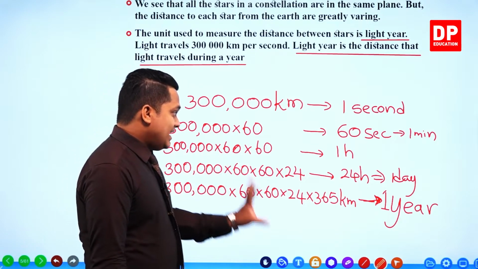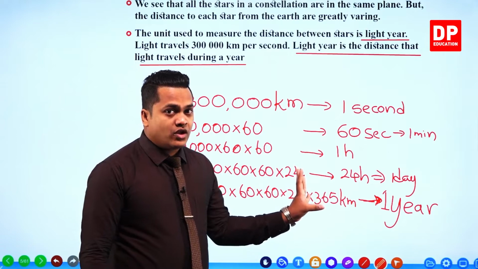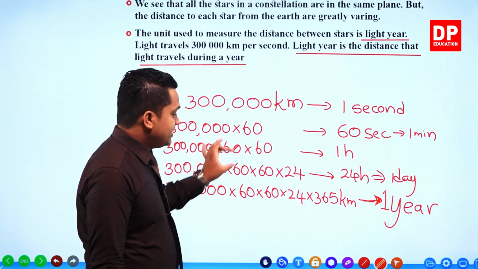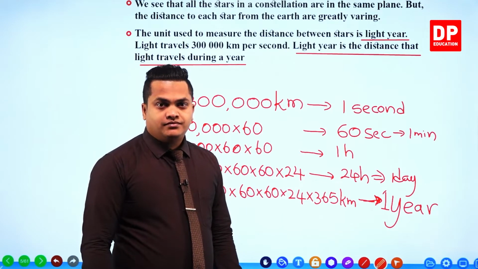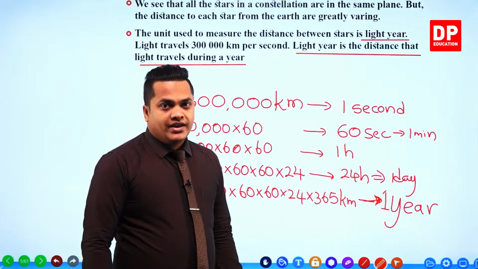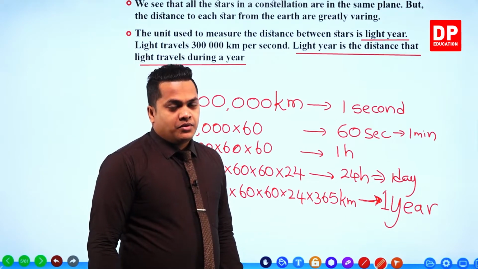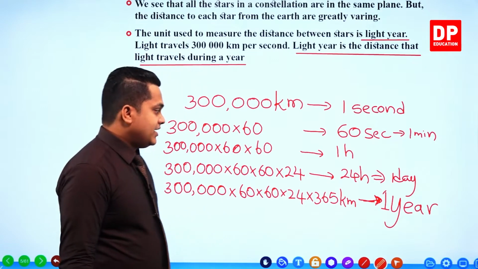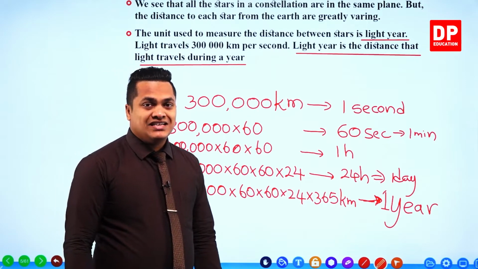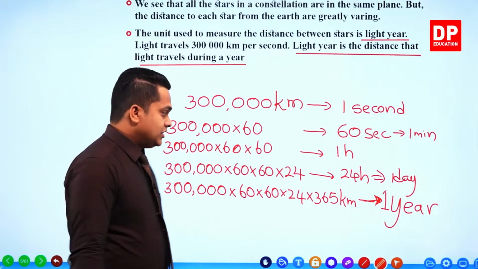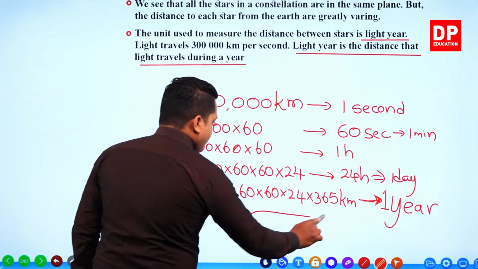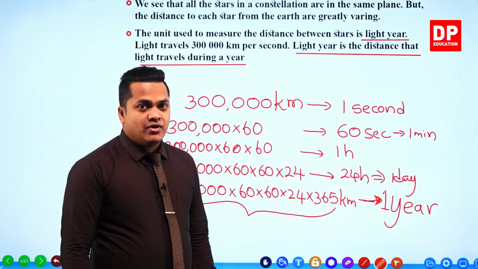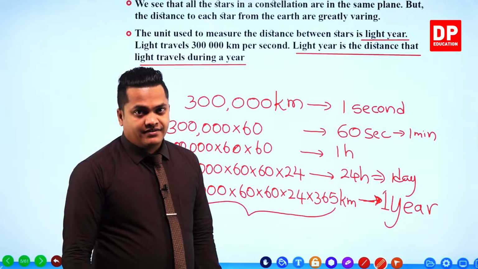Then within 1 day, there are 24 hours, so you multiply again 300,000 into 60 into 60 into 24 within 1 day. Within 1 year, you need to again multiply this by 365. So even by using a calculator, you won't be able to write this as a certain value.